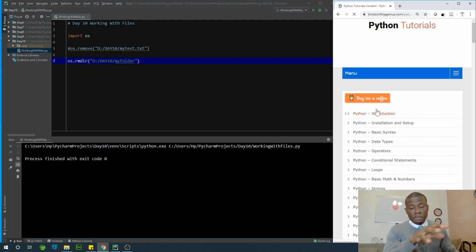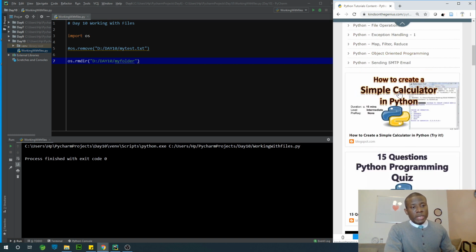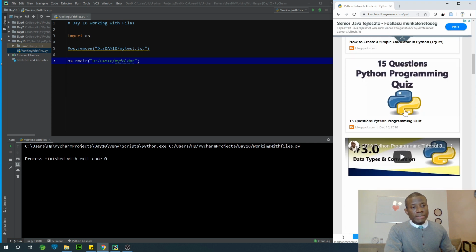Remember, you can buy me a coffee because I make this lesson for free. So you can have sending emails, OOP, MapReduce, exception handling. These are things you can try out by yourself. It's not compulsory. You can do data science without all this, but you can try it yourself. Sending emails, maybe you can forget about it because it requires an email configuration. Also, try out this by yourself. Try out the quiz and stuff like that.